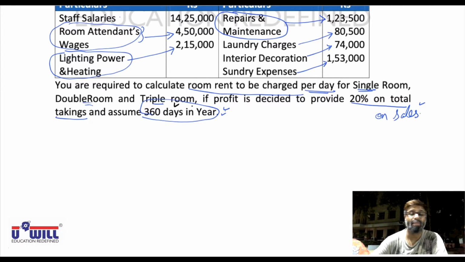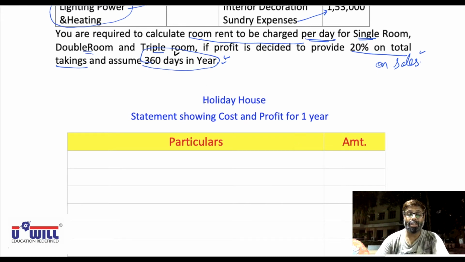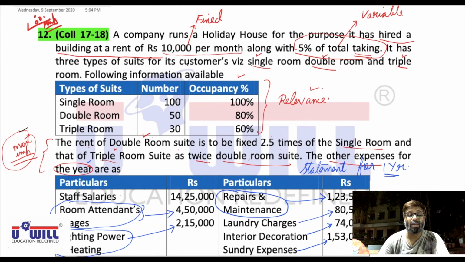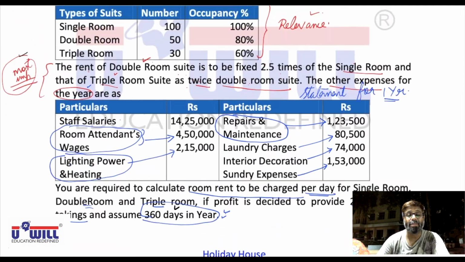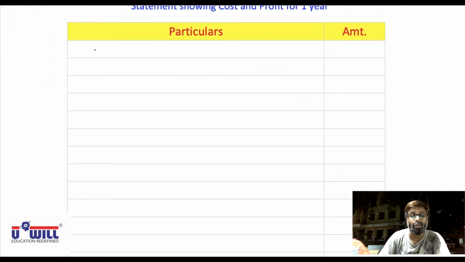Okay. Make the formats, everyone. Pause the video and make the format. Yes, so I hope everyone has done the format. Heading should be holiday house, statement showing cost and profit for 1 year, particulars and amount, only two columns are required. Now very first what we will do is we'll take all the expenses, starting from the beginning. So in the beginning you'll find there is a fixed rent of 10,000 per month. So all of you write down here fixed rent.